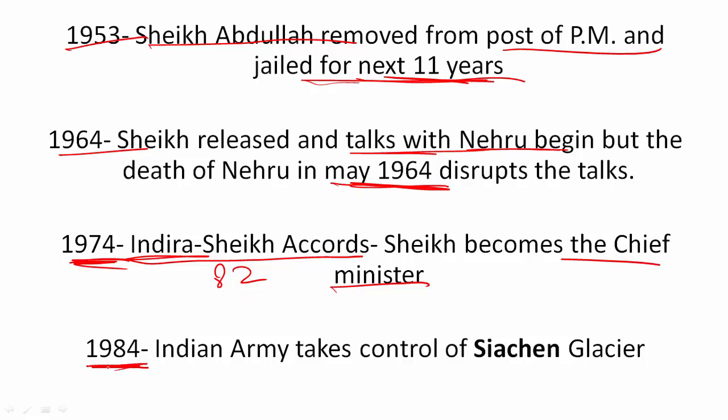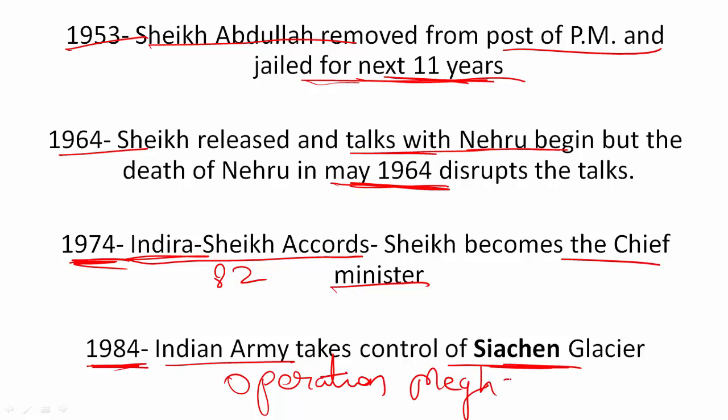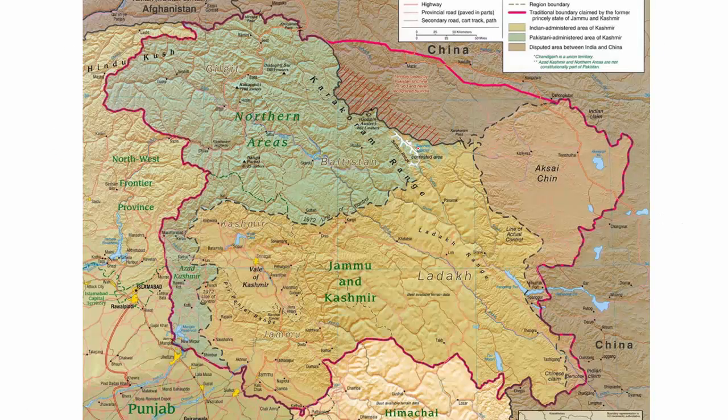In 1984, the Indian Army took control of the Siachen Glacier. We took it under Operation Meghdoot. This name is very important. Remember this, Operation Meghdoot. The Siachen Glacier is one of the largest glaciers in the world. It is situated here, you can see this is the Siachen Glacier. The LOC started from a point below the Siachen Glacier, and this area was not demarcated.